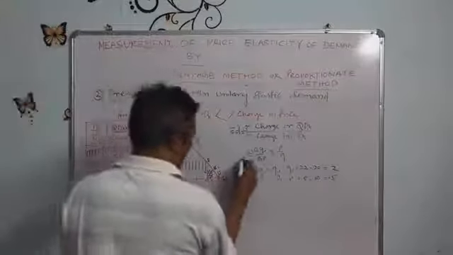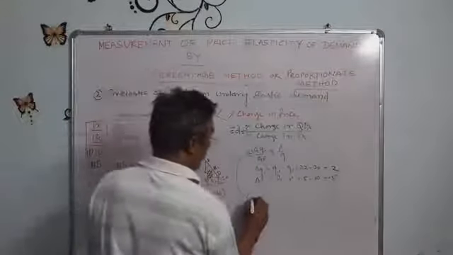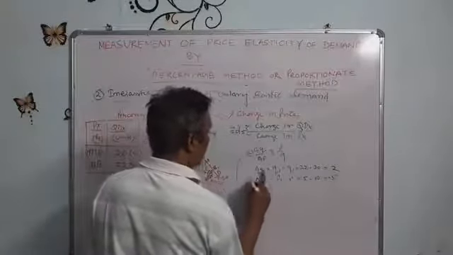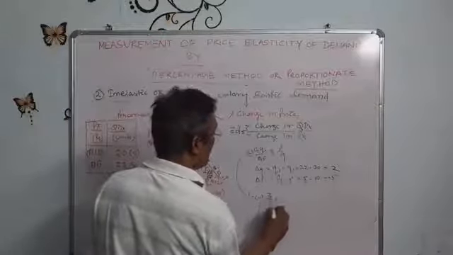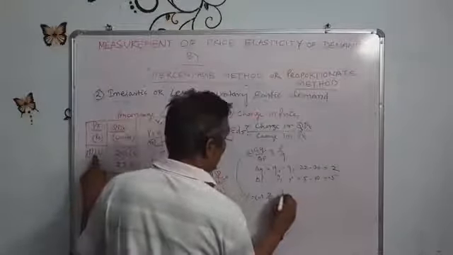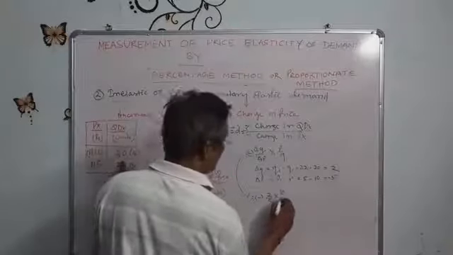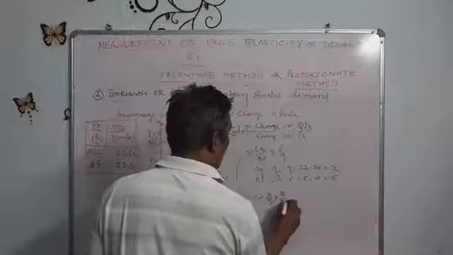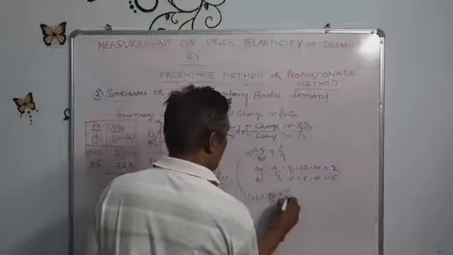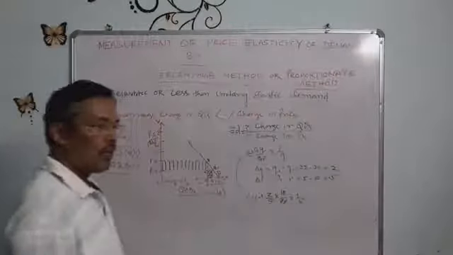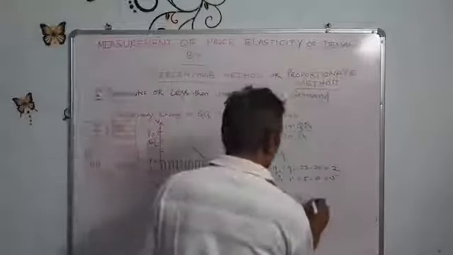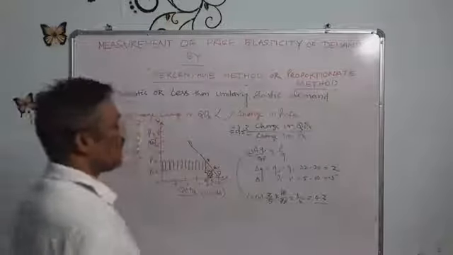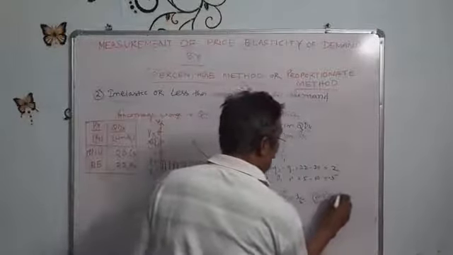Now using this formula: minus delta Q is 2 upon delta P is 5, into price 10 and quantity demanded 20. Zeros cancel, 2s cancel, equals 1 by 5, which is 0.2, which is less than 1.